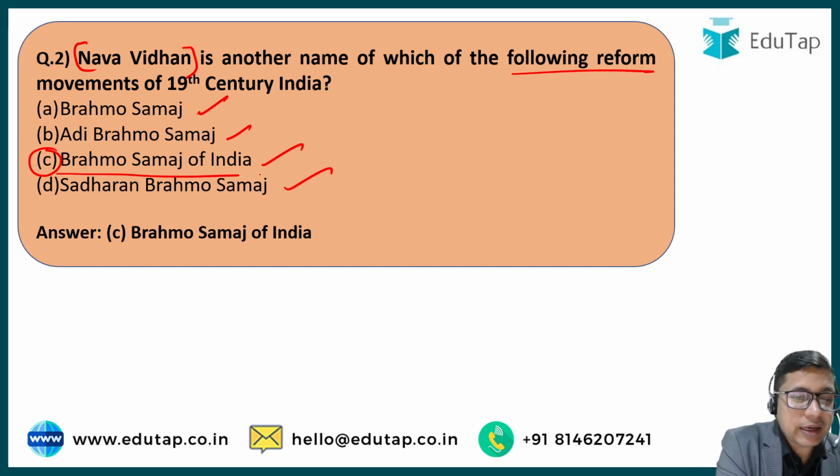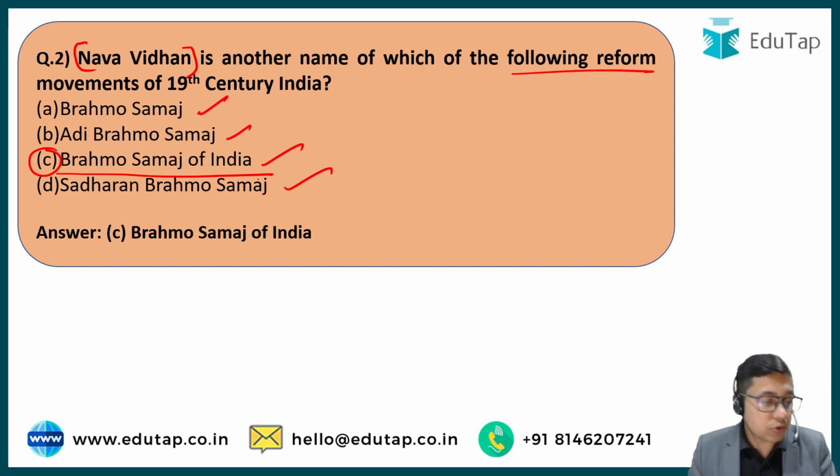So option number C is the correct answer. Brahmo Samaj of India was known as the Nava Vidhan. It focused more on the scientific temperament, it focused more on the revivalism of the religions, and that is why the correct answer for this is option C, Brahmo Samaj of India.